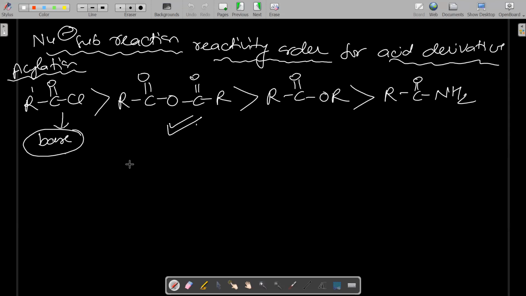Done, ma'am. Okay, right? It is clear, Dhruvi? Yes, ma'am. So you make the image of the reactivity order for acylation reaction. Okay, which acid derivative is most reactive and which one is the least reactive? Why is it most reactive? Because Cl is highly electronegative. In acylation, what is the main thing? The cleavage of which bond? This bond. So Cl is highly electronegative, and all of you know Cl is a very good leaving group also. This is the reason this bond easily cleaves, and hence the nucleophile easily attacks at this. So it is most reactive.